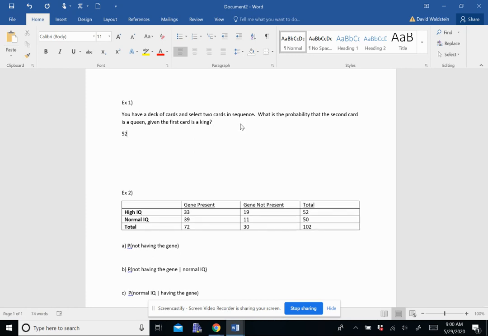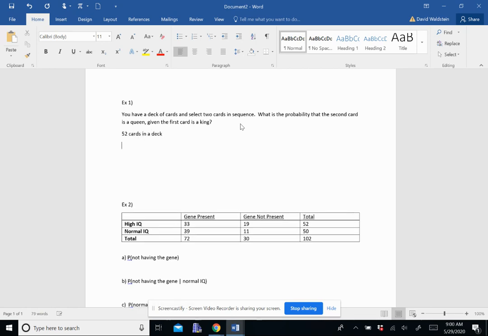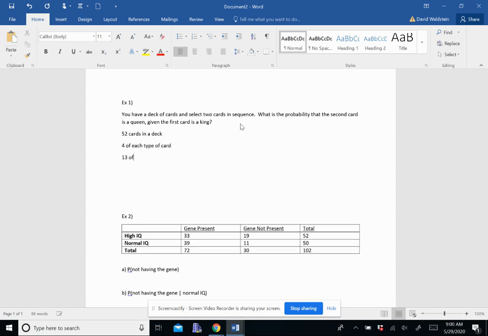If you don't know cards that well, there are 52 cards in a deck. There are 4 of each type of card, 13 of each suit. When I say each type of card, that means twos, threes, kings, queens, jacks, aces, etc. When I say suits, those are hearts, diamonds, clubs, and spades.